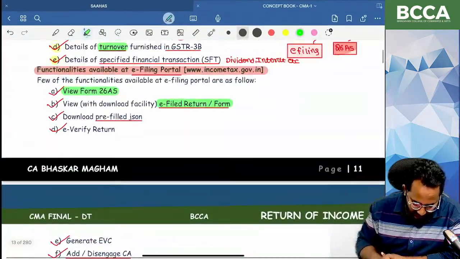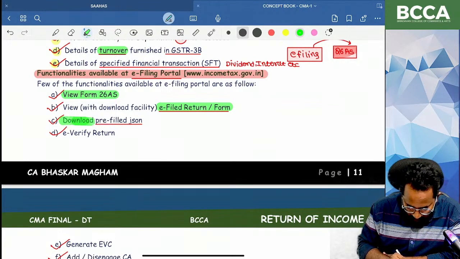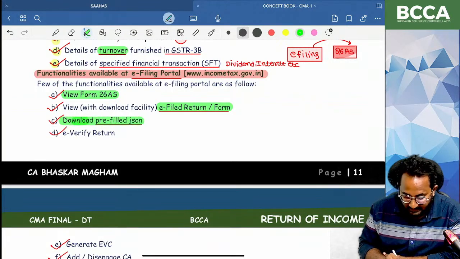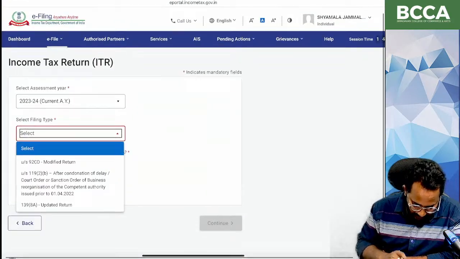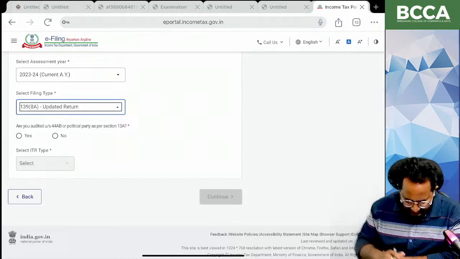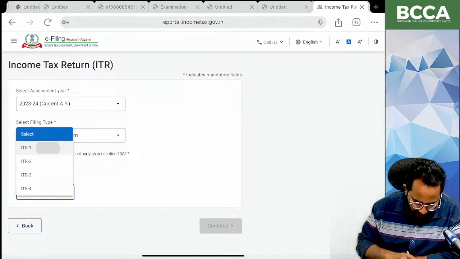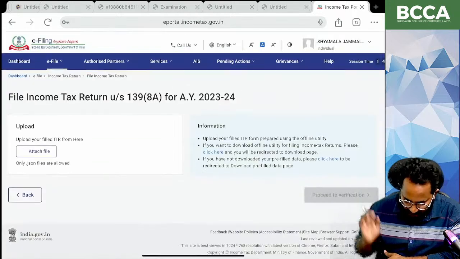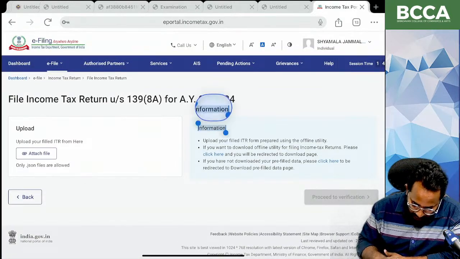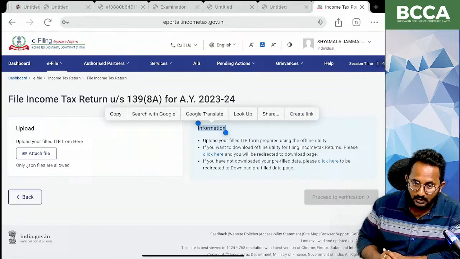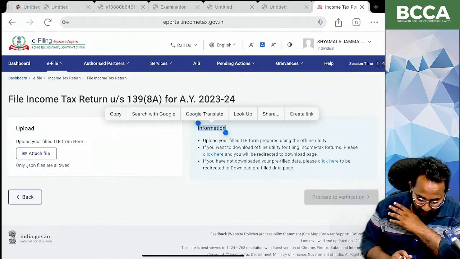Second thing, we can download the pre-filled JSON files. I will show you what that is also. Yes, for that I want to find the updated return for the last years. ITR 1, I just want to type continue. Yes, confirm. If you are observing this information column, if you want to file updated returns or earlier year returns, you can file that.